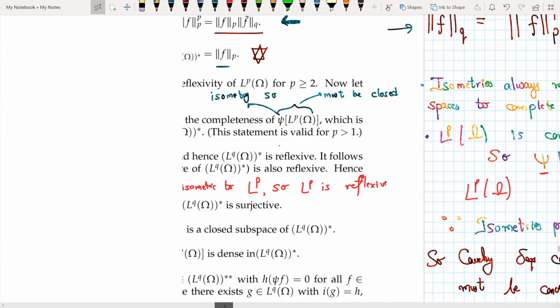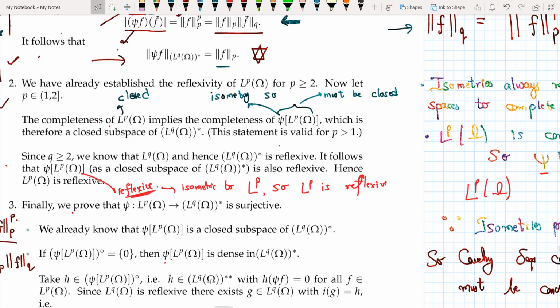So what I'm trying to do here is, my mapping psi goes from Lp to Lq star, and I know that Lq star is a reflexive space for q greater than or equal to 2. Well, as of now my point is that psi of Lp omega is a closed subspace of Lq omega star.